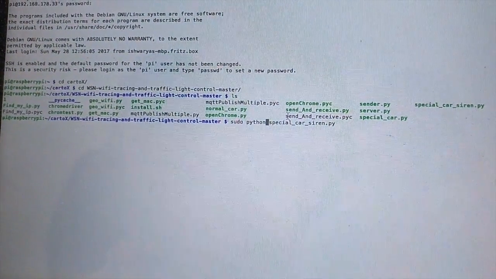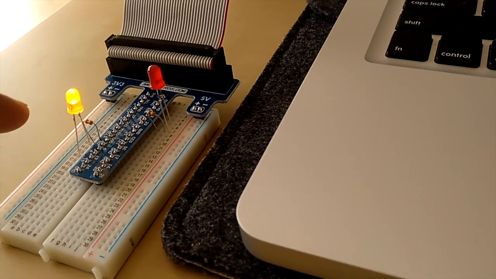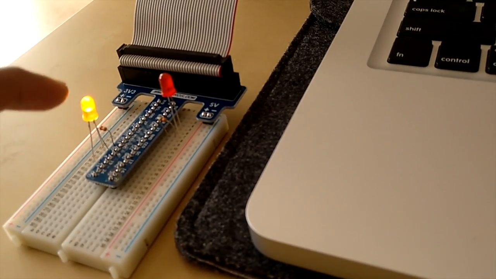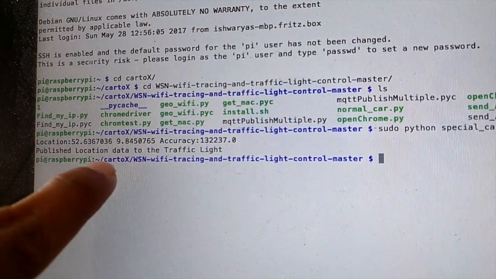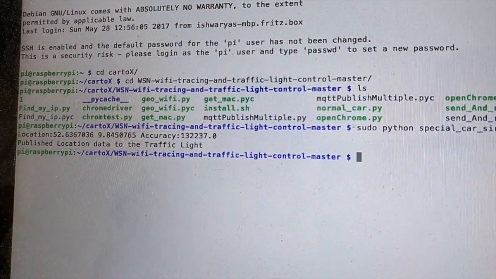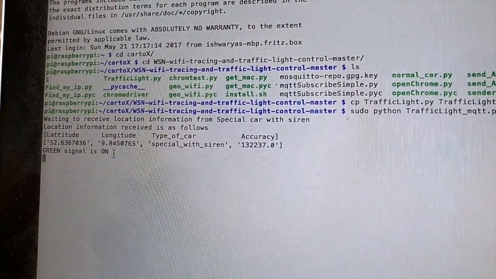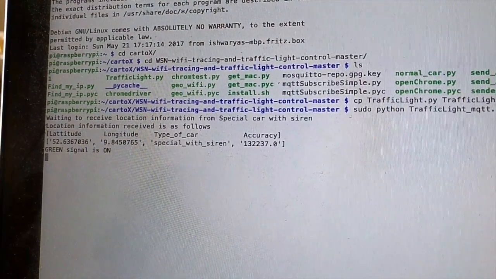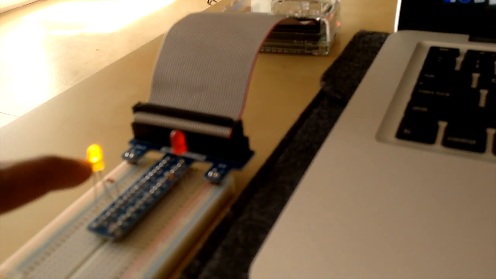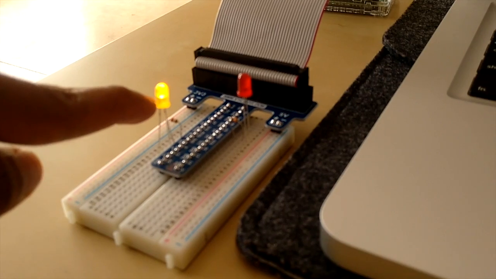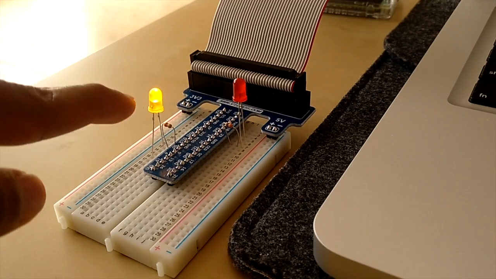execute this code. When I execute this code, you can see that the traffic signal immediately changes to green, and you can also see from the screen that the location information is published from the special car to the traffic light. When you go to the traffic light GUI, you can see that the location information has been transmitted from the car to the traffic light, and the traffic light LED is still showing green because it is a special car, and the signal should be green for the special car.